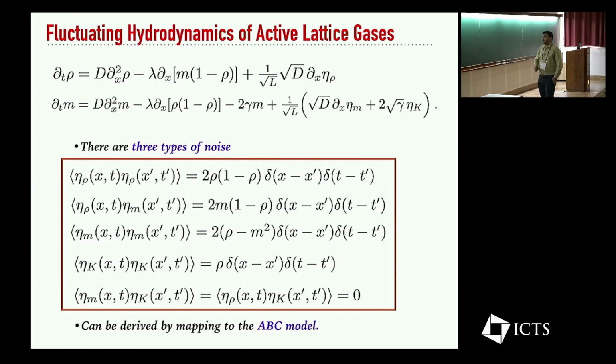They actually are non-zero. And similarly, you can write down the correlations of this Poissonian noise, because it is related only to the density, because it's the flipping term. But what is very interesting to note is that there was already a model in the literature some years ago, known as the ABC model, which has very similar behavior. The correlations of the noise are exactly the same in that model as well, because the model can almost exactly be mapped onto this active lattice gas.